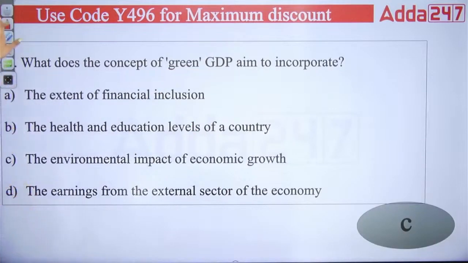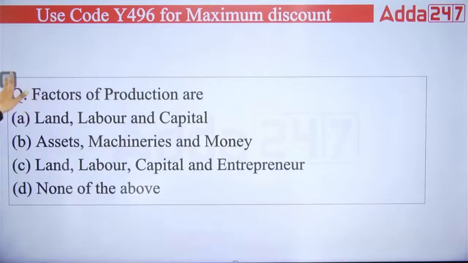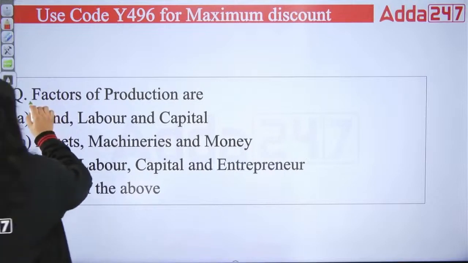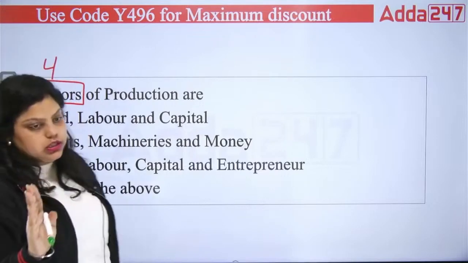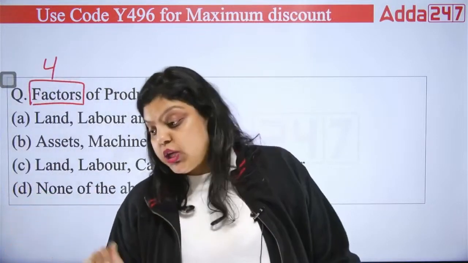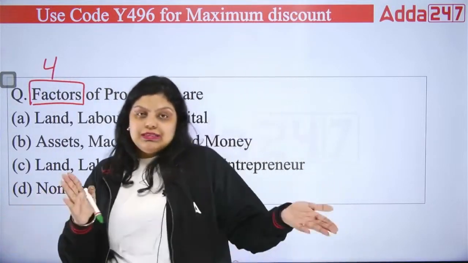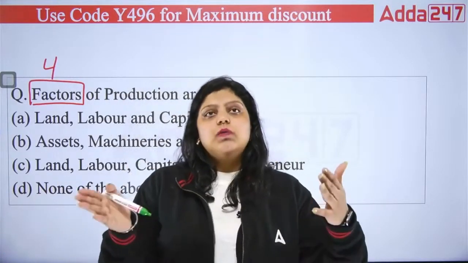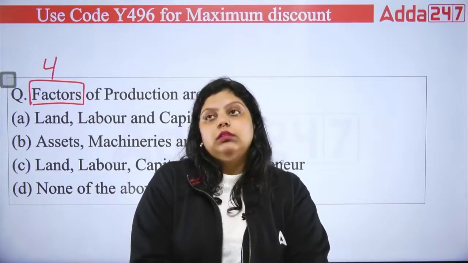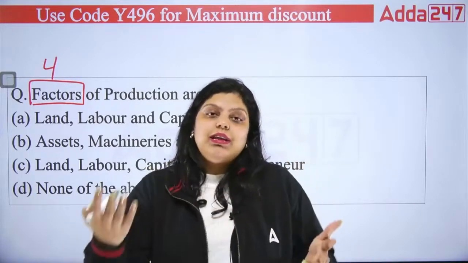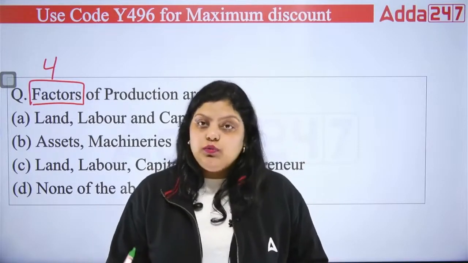Next. Next question is factors of production. Which of the following is the factor of production? There are 4 factors of production. What is the meaning of factors of production? Simply, factor of production is the thing that you use for creating manufacturing goods, for creating final goods.